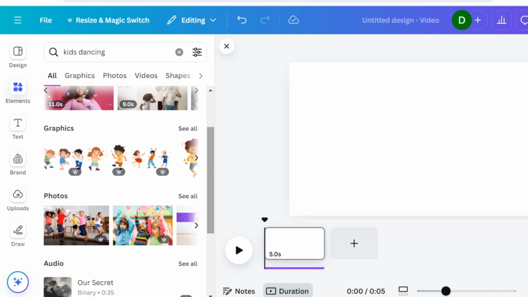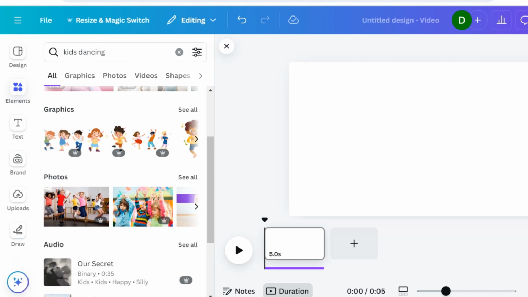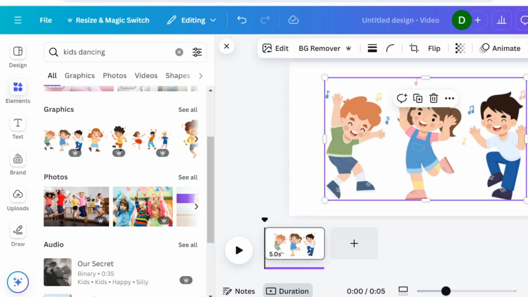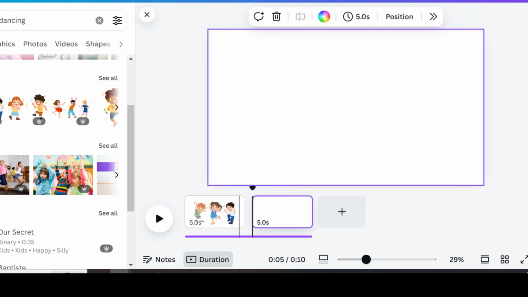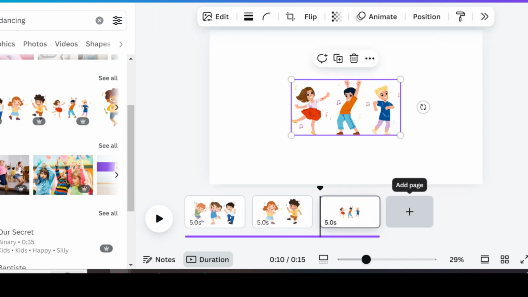I'll just play around with this. It's just a demo. It may not be perfect while I'm walking you through this, but I just want you to understand exactly what I did. So I'll go ahead and choose graphics. I just click on any of these elements that I feel goes in line with what I'm creating. You can see graphics of children dancing. I choose different types. Coming back to the timeline, you will notice that I added more slides.